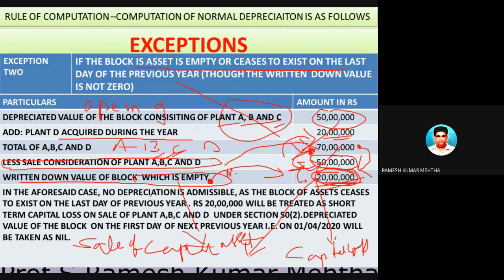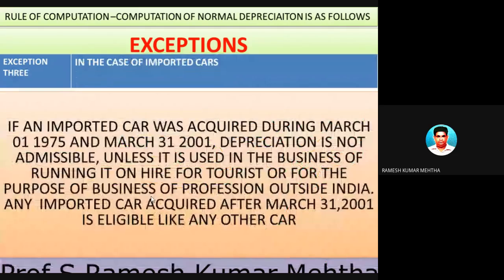Next one, third point, third exception. It's not widely prevalent now, but still, there is the case of an imported car acquired.